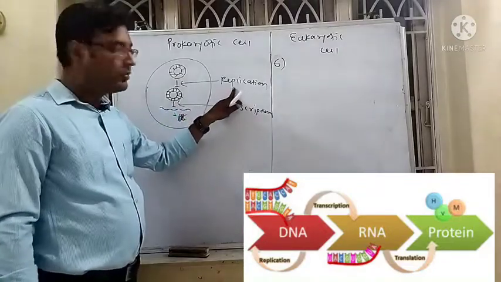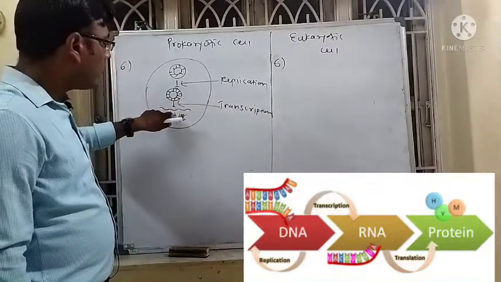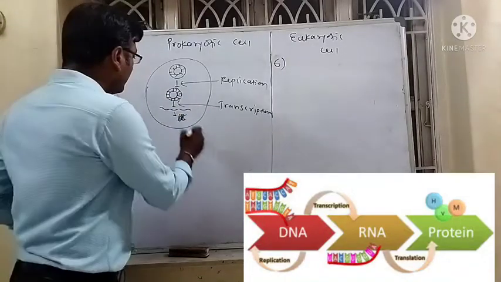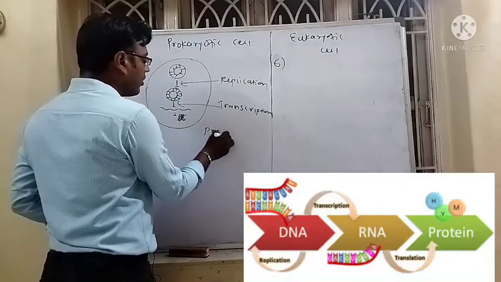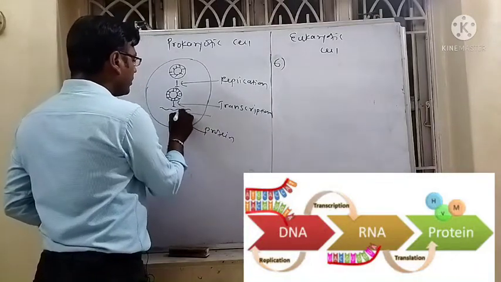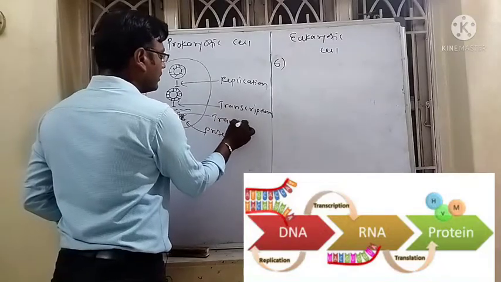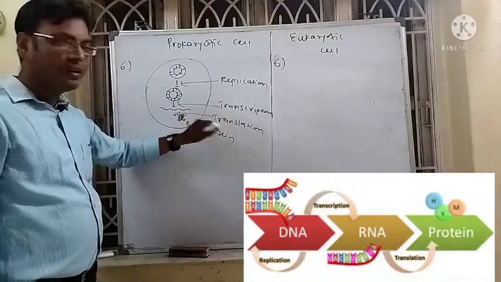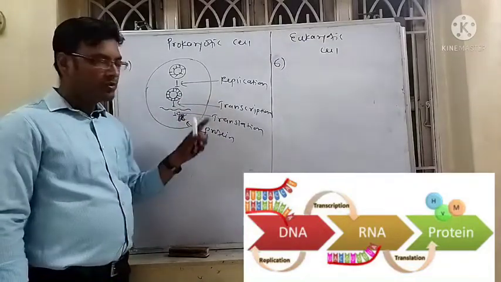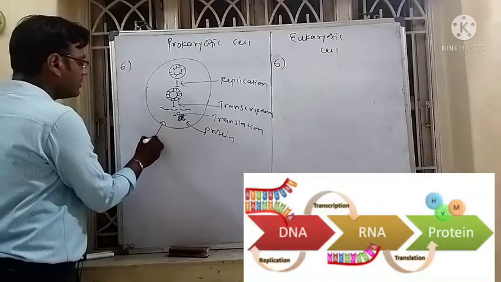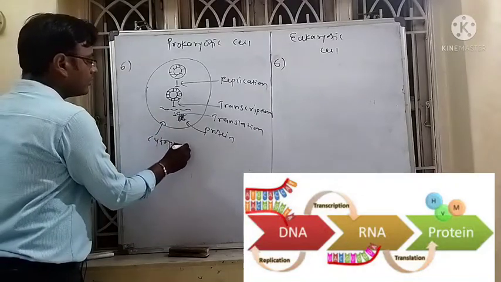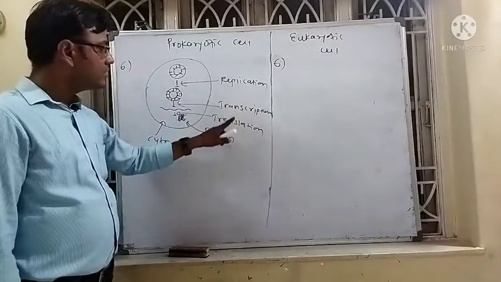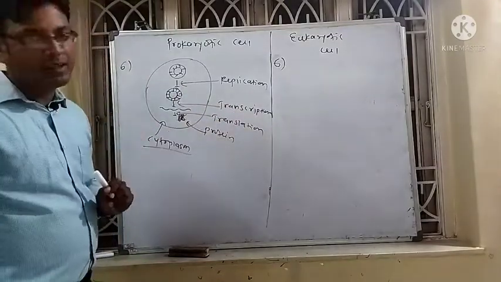The formation of RNA from DNA, the mRNA, is called transcription, while the formation of protein from mRNA is called translation. All three processes, replication, transcription and translation, occur in the cytoplasm in the prokaryotic cell.